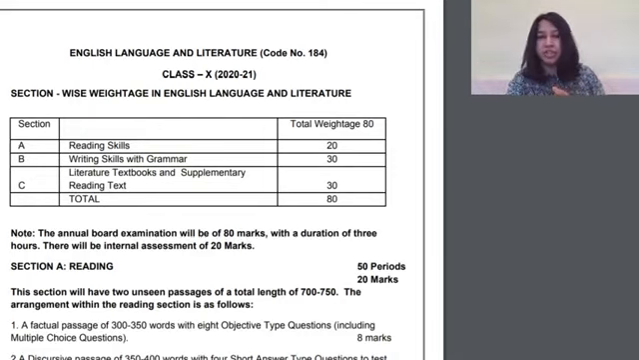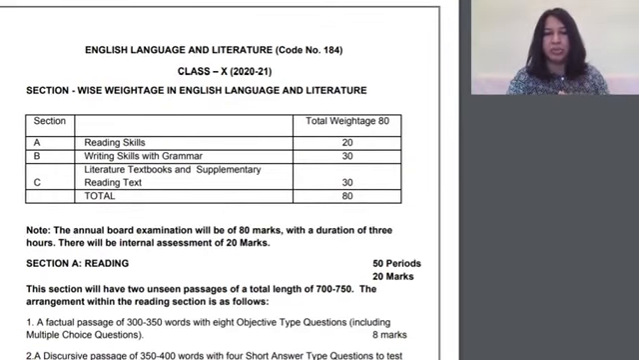And then the literature textbooks and supplementary reading, which we have been using, like First Flight or Footprints Without Feet. Those are the textbooks, and from which we'll do chapters and question answers and everything. So the section that will have questions based on that will also be of 30 marks. Now, the total examination will be 80 marks and internals will be 20. So let's look a bit at what the reading section looks like.